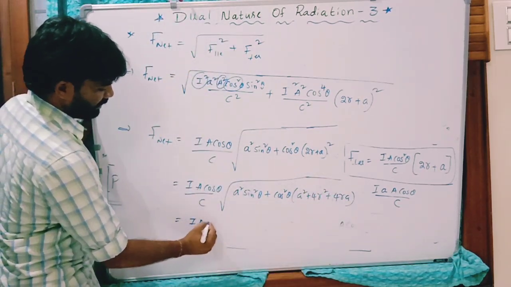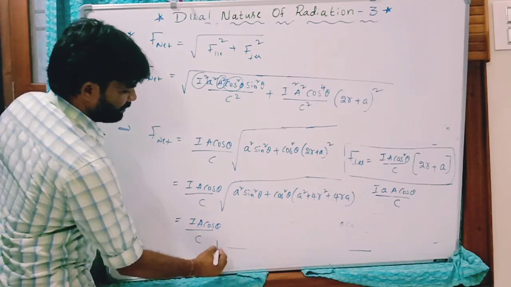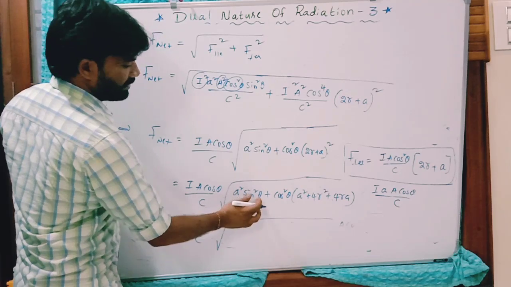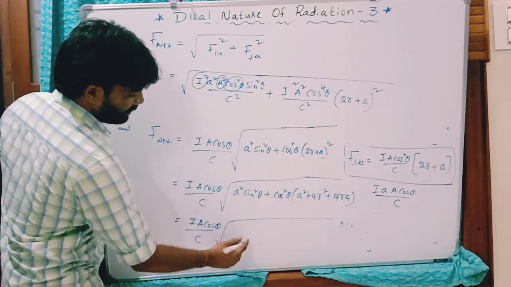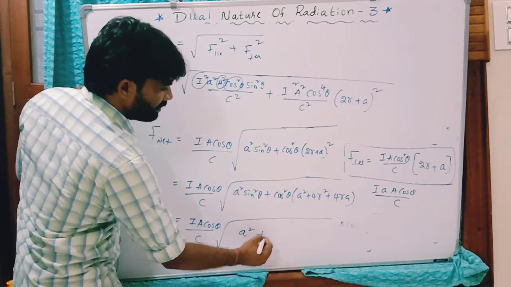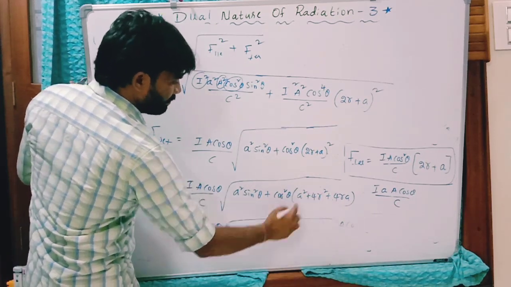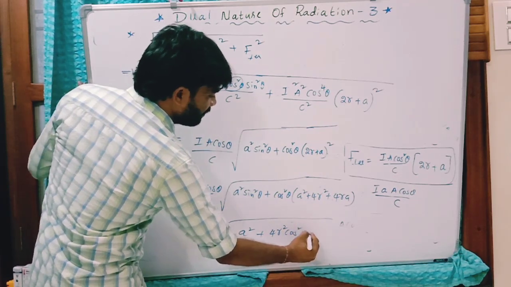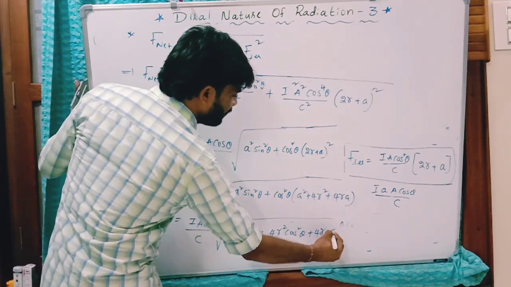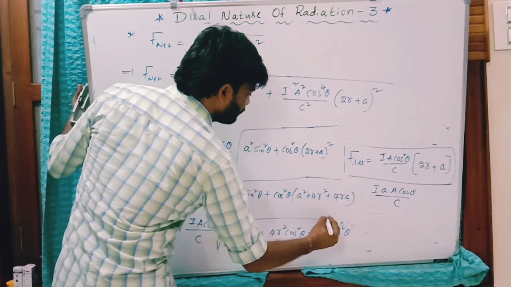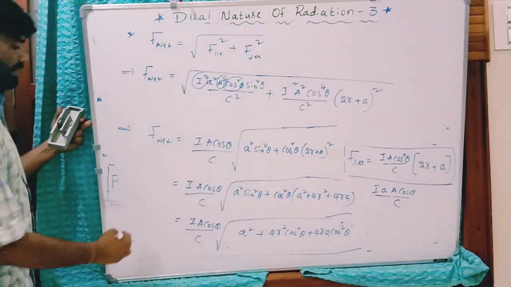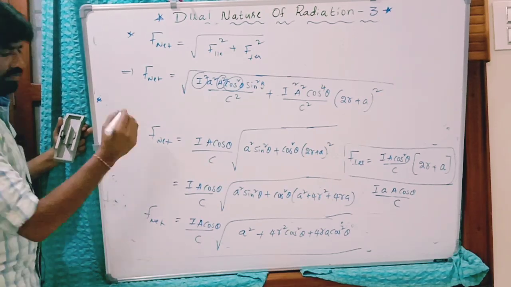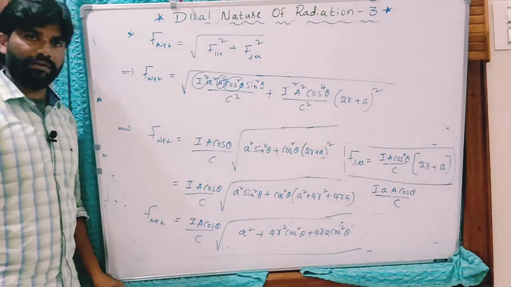That gives I A cos theta by C root of, from these two terms A square sin square theta, A square cos square theta gives only A square, and here remaining terms from this 4R square cos square theta, 4RA cos square theta. This is the net force. Right? Net force on the surface.